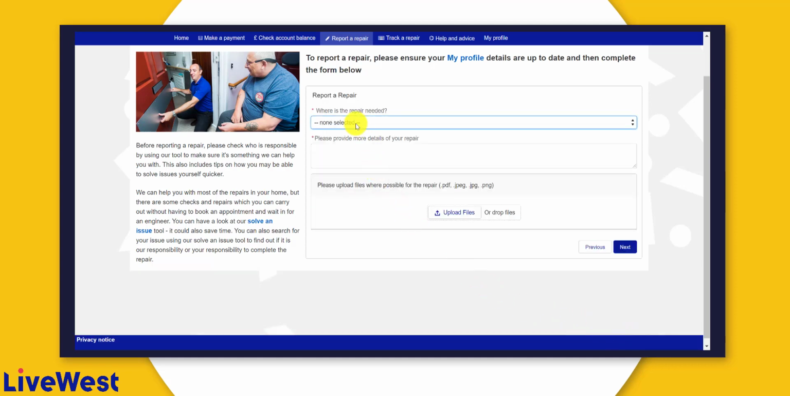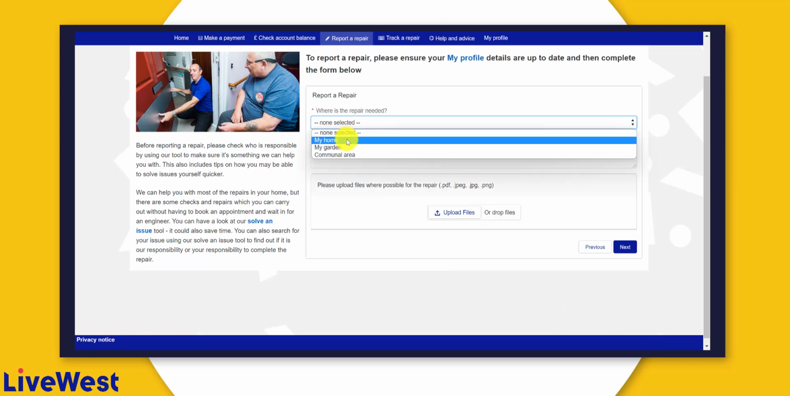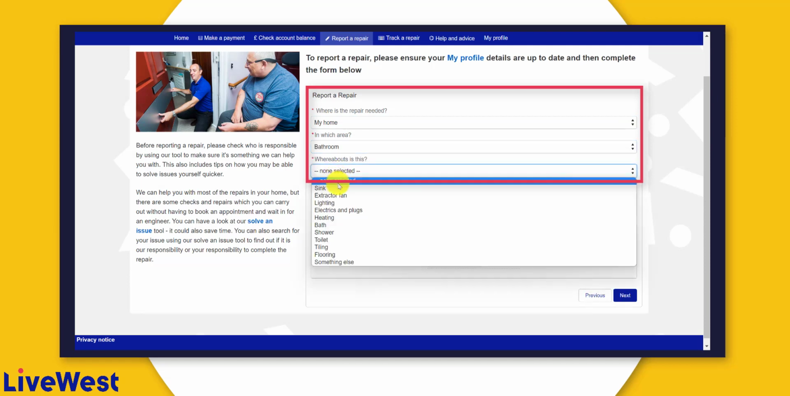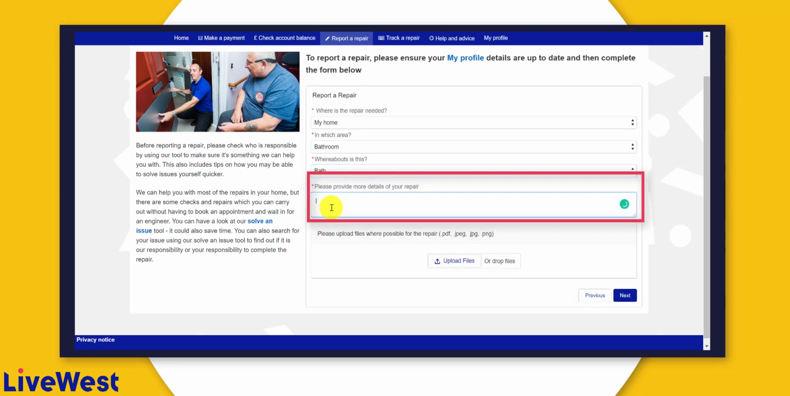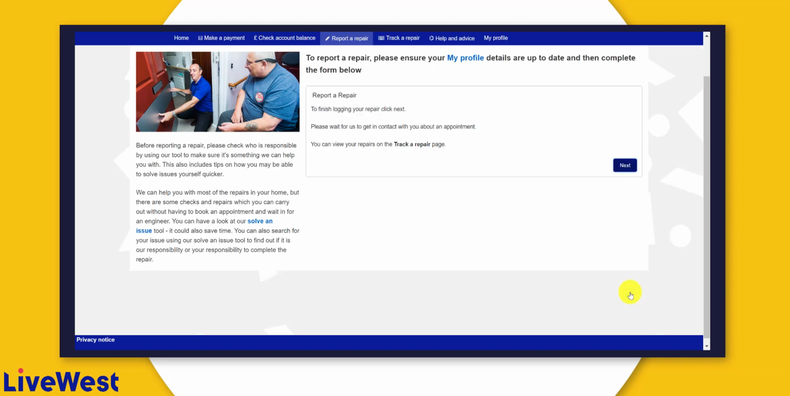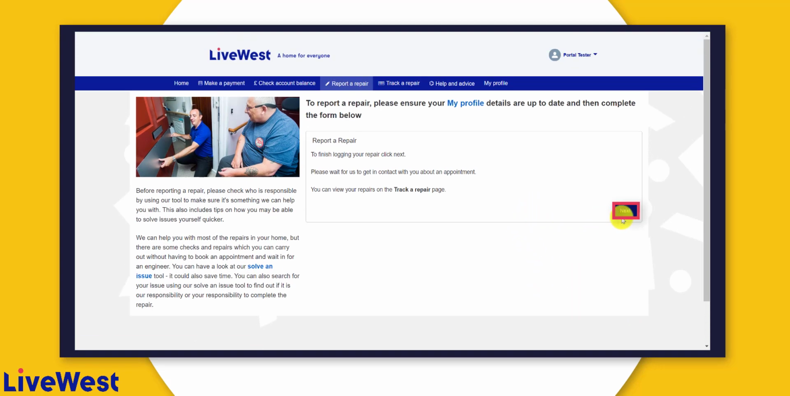On this page, you'll be prompted to enter more details about the repair. Select the appropriate option from each drop-down box to best describe your repair needed. In this text box, explain the issue. You can select Upload Files to upload any supporting images for your repair. Now select Next. Press Next and your repair will be submitted.